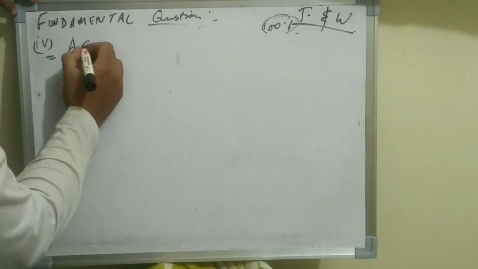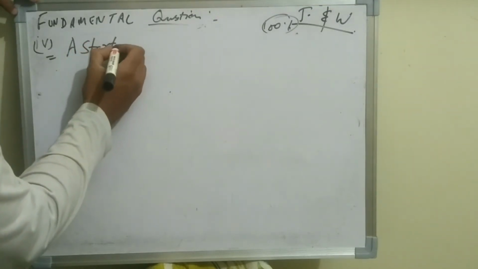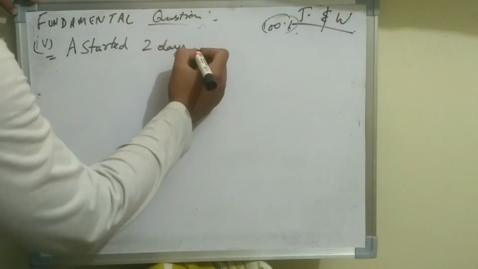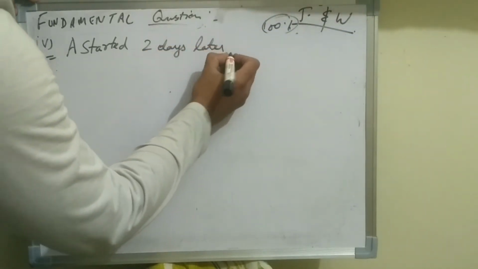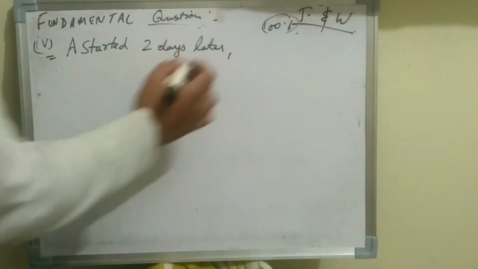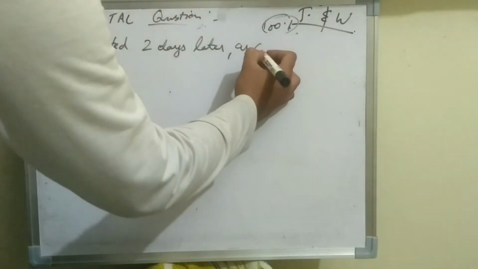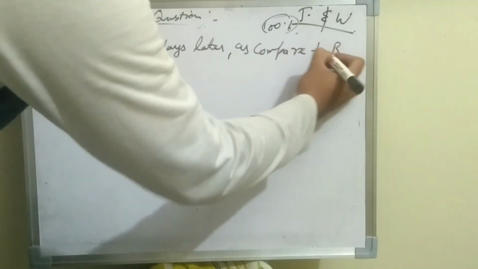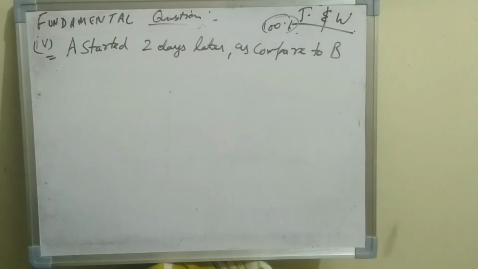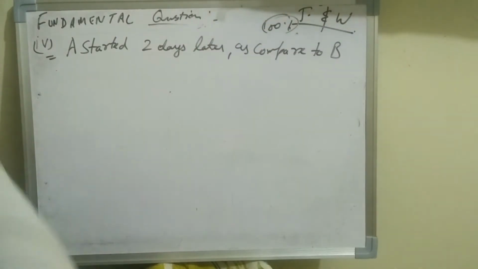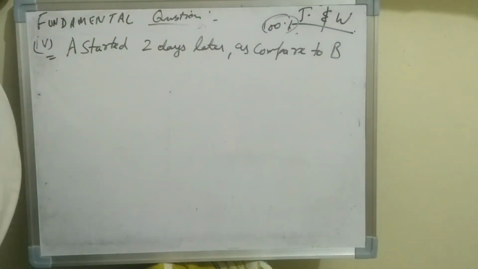Which is the fourth part of this question, and which says A started 2 days later as compared to B. So we have to find out the time taken by them if A had started 2 days later as compared to B. What does it say, guys?